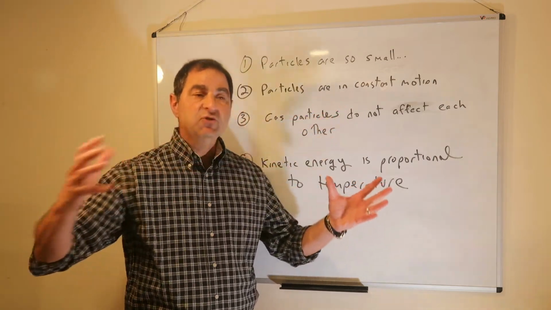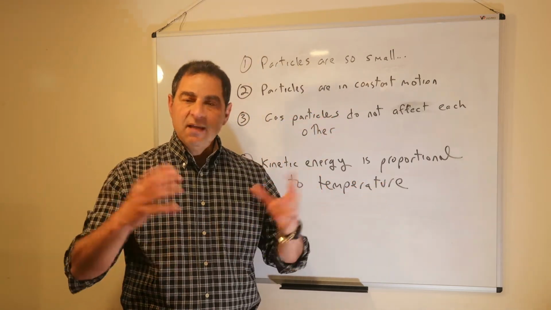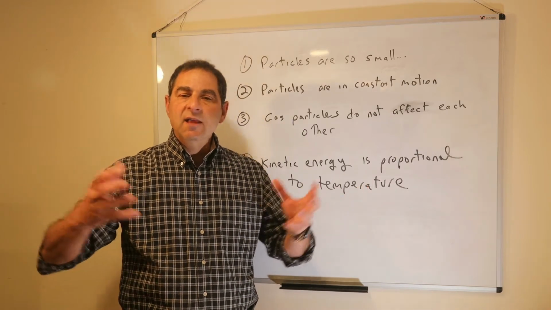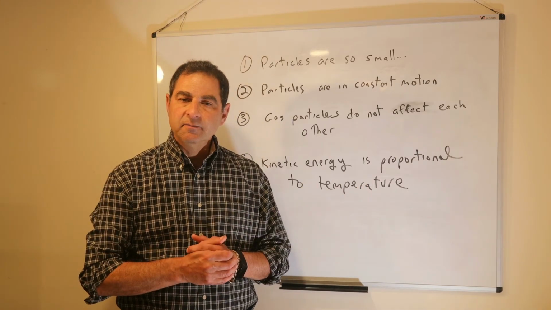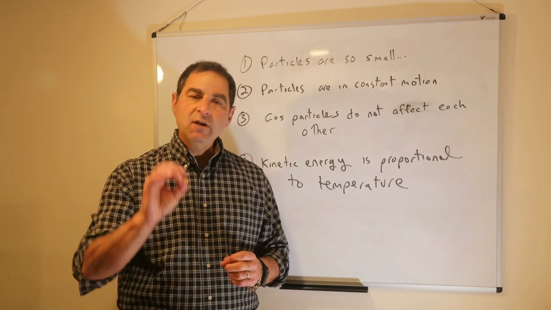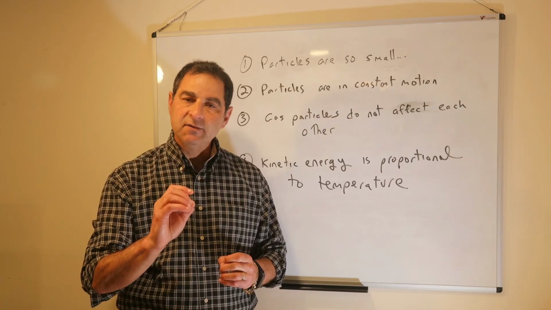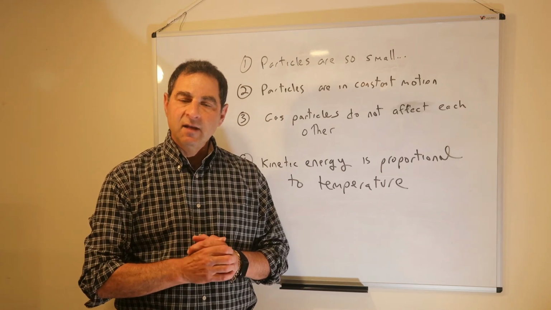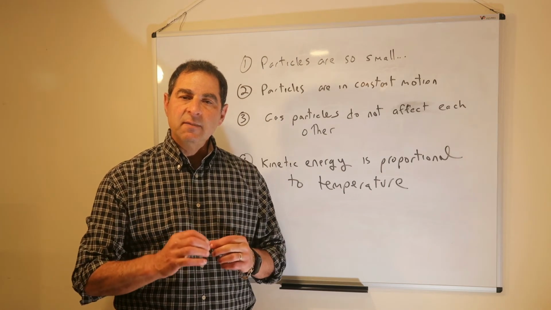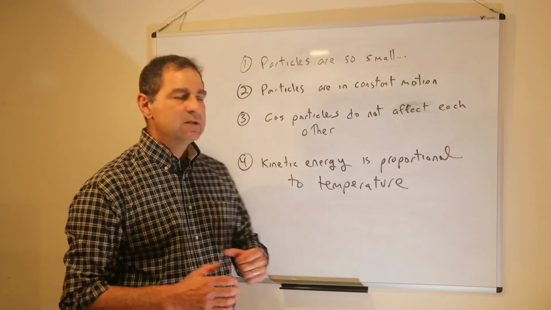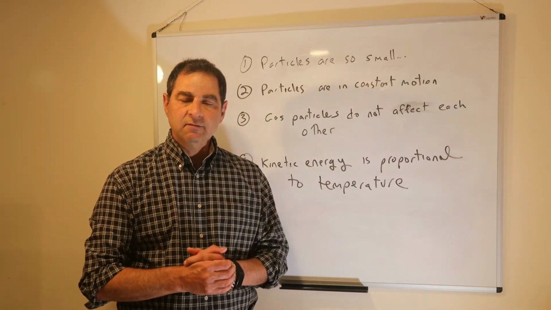They have more space to travel. So an ideal gas sample in a larger volume will have a lower pressure. Again, focus on what's going on with the particles when you're talking about kinetic molecular theory. We need to talk about those particles and how these assumptions play a part in their action.